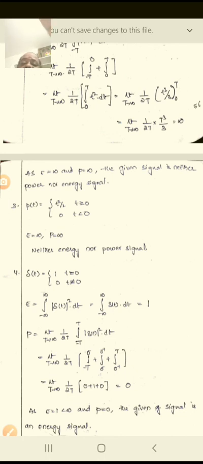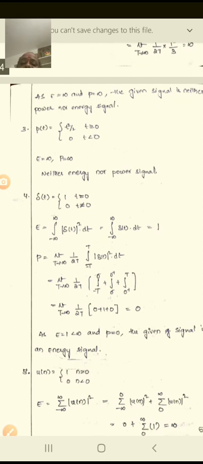Similarly, take delta of t equal to 1 at t equal to 0 and 0 for t not equal to 0. In this connection, E is the integral from minus infinity to plus infinity of delta of t whole square dt. Therefore, the integral from minus infinity to plus infinity of delta of t dt is equal to 1. Now, how do we take the power of the signal?